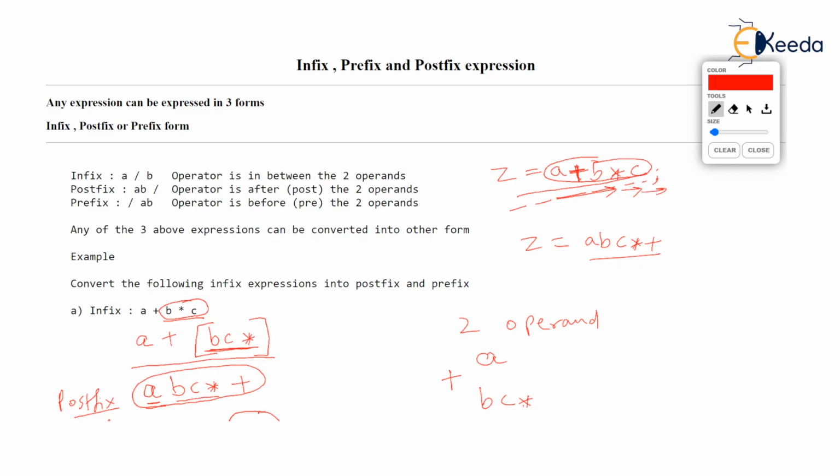After scanning the entire expression, you find that b into c should be done first. So in one sentence, in infix expressions, the operators do not appear according to the order of their application.